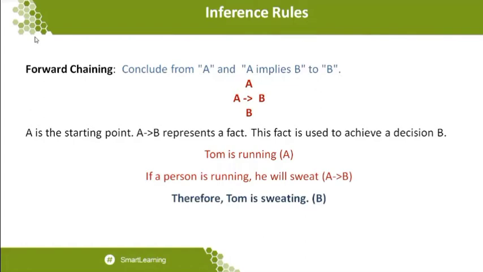When I'm asking this particular question, what does the system do? The system will check whether there is any correlation between this statement and the forthcoming statement. What is the forthcoming statement? If the person is running, then he will sweat, which is the statement that A implies B. If A implies B, therefore I can conclude B. The statement says: therefore Tom is sweating.